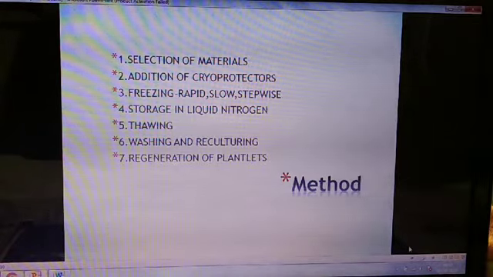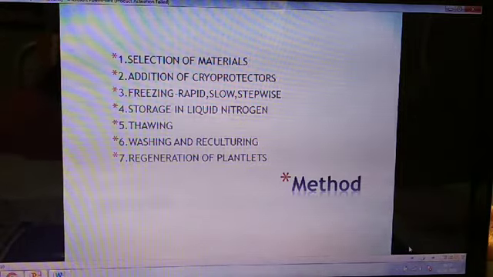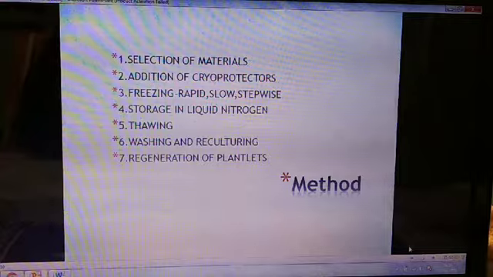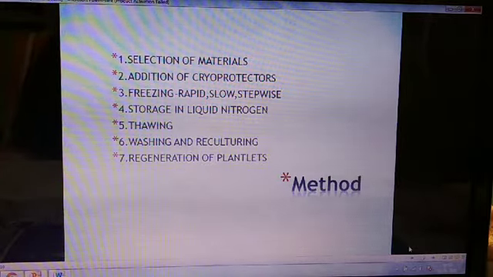After placing the plant material, the cryovials are put into liquid nitrogen, which causes a decrease in temperature. Freezing is done quickly so that there is the least chance of development of crystals. Example: somatic embryos and shoot tips of Brassica napus, strawberry, and potatoes are preserved through rapid freezing.